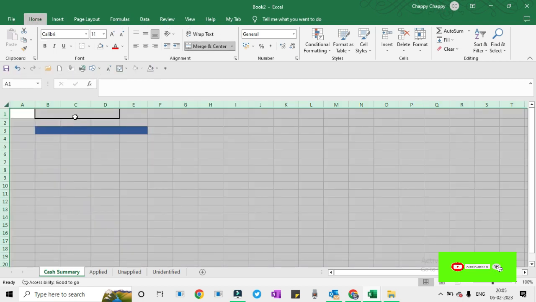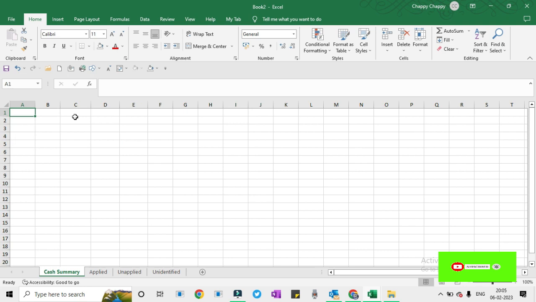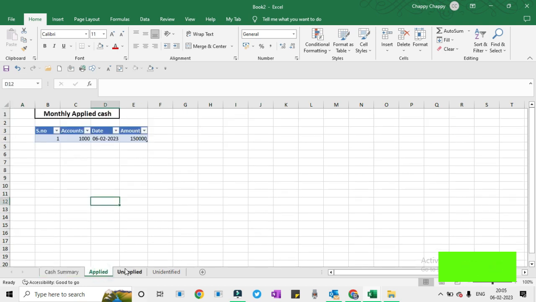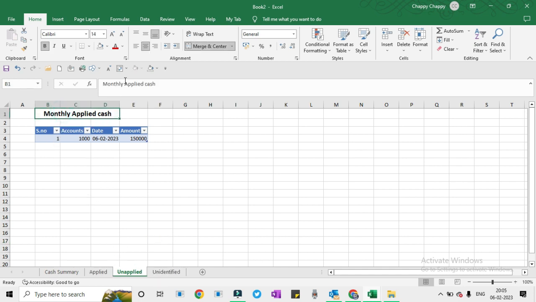Unidentified say 3,000. We will format it. It is rupees. This is currency. Alt OCA is the shortcut for auto adjustment, and this is rupees. Press Alt OCA.